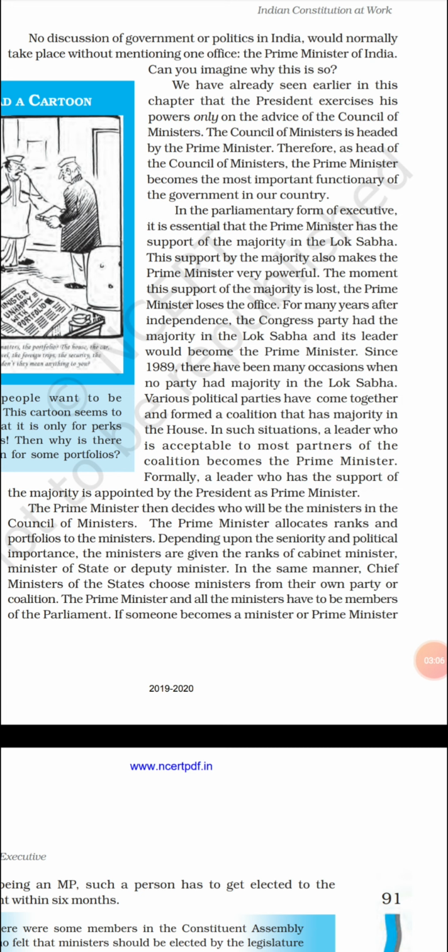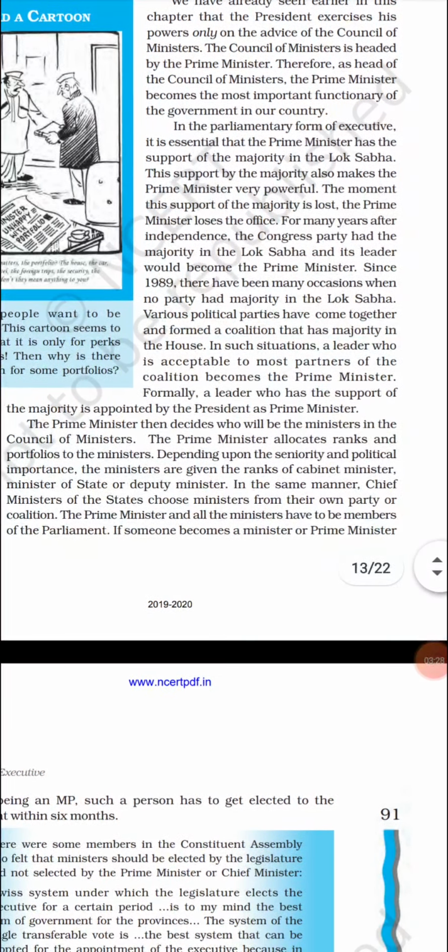But from 1989 onwards, there have been many occasions when no party had a majority in the Lok Sabha. So various political parties came together and formed a coalition that has a majority in the house. In such a situation, a leader who is acceptable to most partners of the coalition becomes the prime minister.